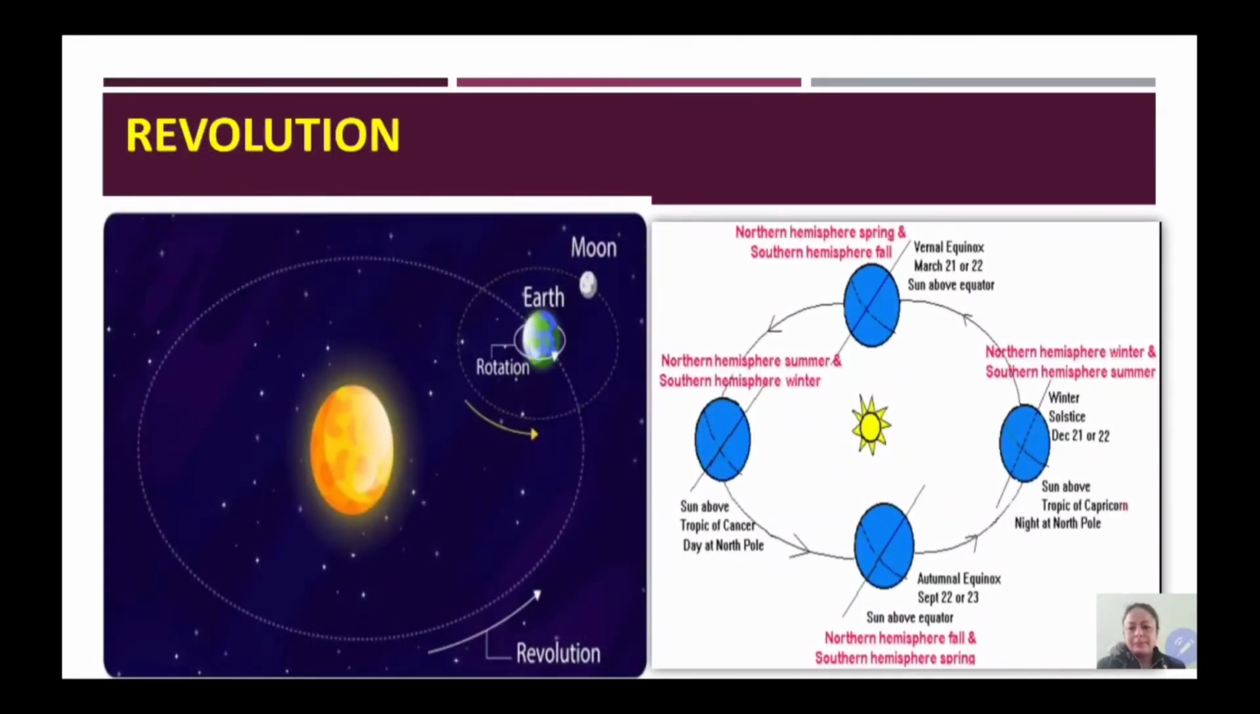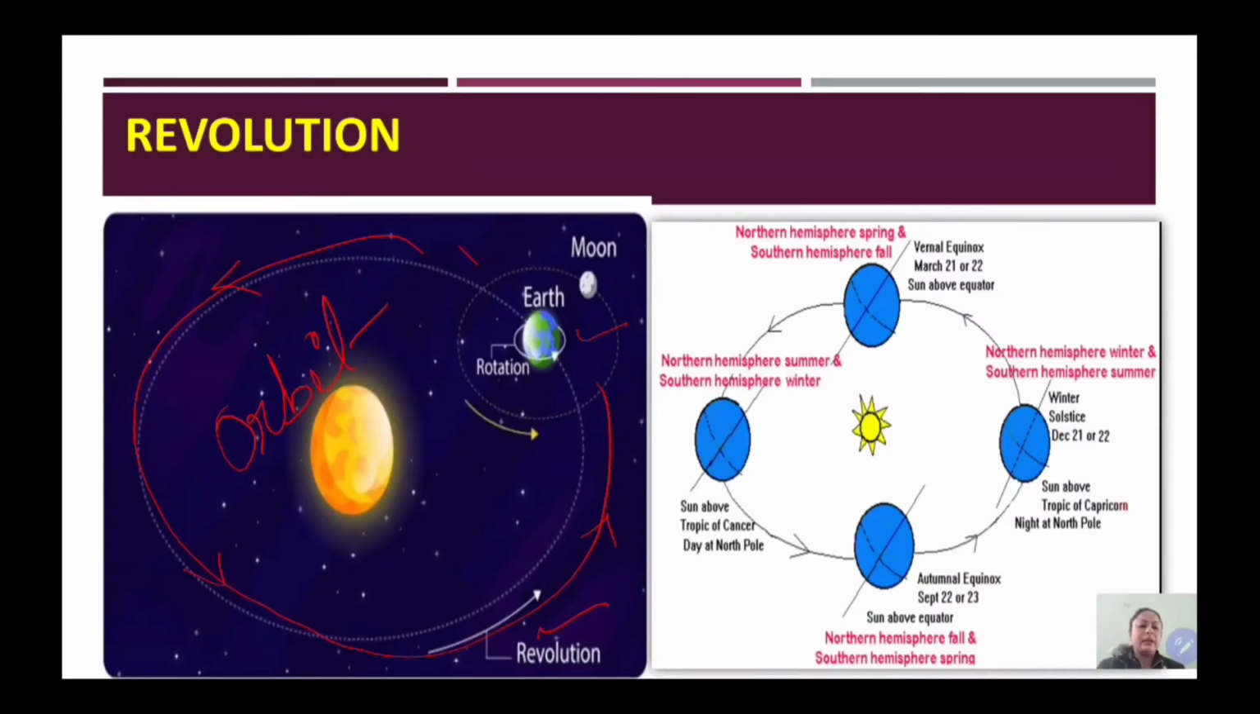First, we should learn about the concept of revolution, and then we will learn about the effects. Revolution is the movement of the earth around the sun in an elliptical path, or we can say orbit. We name it orbit.